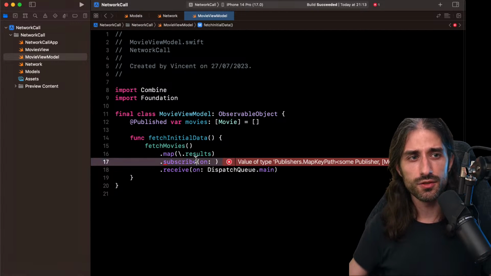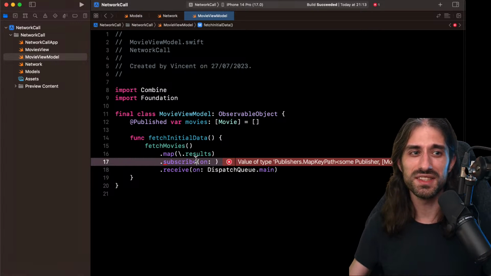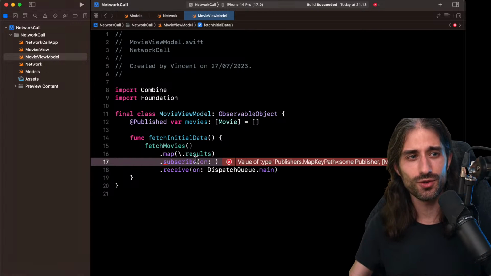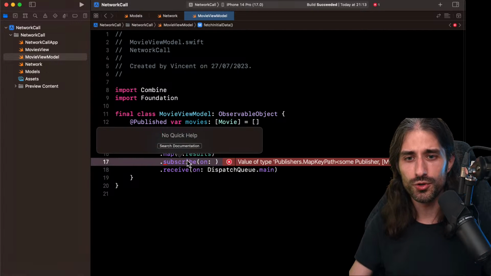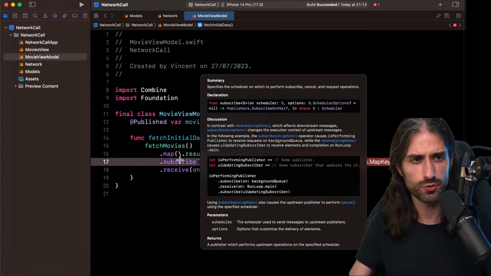Subscribe on is the thread on which the subscription code will be executed, and the subscription code, where it's a bit confusing, is that it's the code to produce the value. You could think it's the code that will be run by the subscriber, but yes, but not really, because it's the code that is executed to produce the value. I'm trying to show you the doc of the function. So we just put main thread here, even though that's not what you would want when you make a network call. It says on which to perform subscribe, cancel, and request operations.